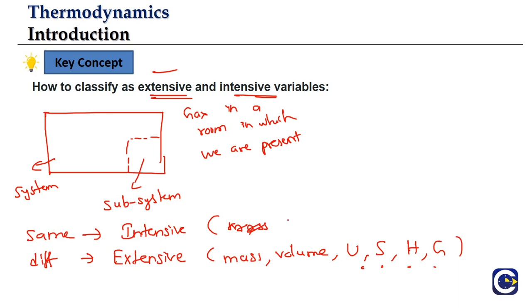What are the examples of intensive ones we gave? We gave density as an intensive variable. You measure the density of the system and the density of the subsystem. Here mass will be higher, there mass will be less. In the system case volume will be higher, in the subsystem case volume will be lesser. So mass by volume will be the same, so the density for system and subsystem will be the same. Similarly temperature: you measure the temperature here by keeping a thermometer, and in the corner you are going to get the same reading, because the particles move here and there, so the temperature is maintained the same throughout the room. So system temperature is equal to the subsystem temperature.